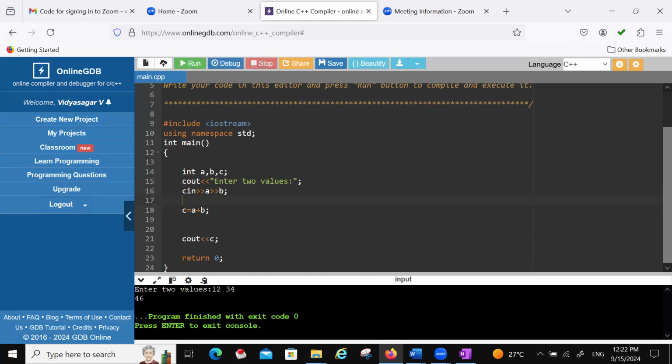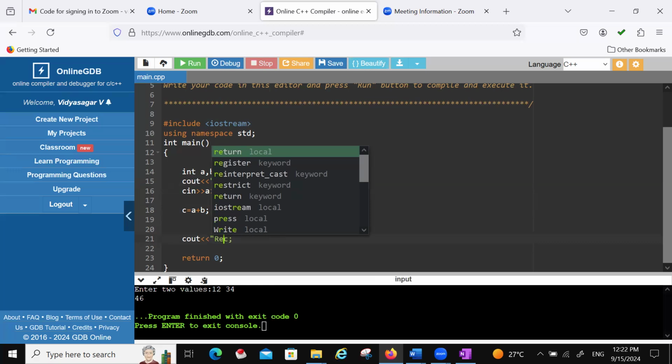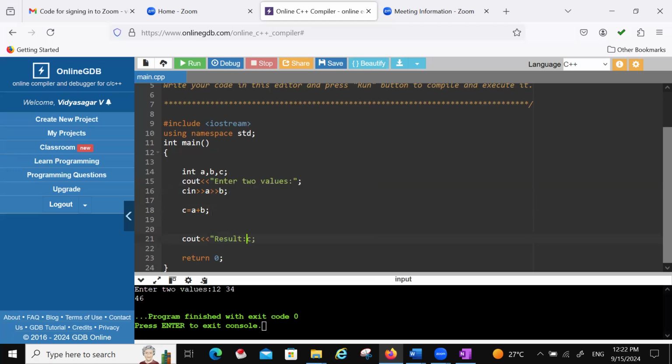Now the output will be printed. So what is 46, we don't know, so you can write result. Everything we have to type. We have to give the instruction. Whenever you are writing cout, then only it will be displayed. Otherwise, it won't be displayed.